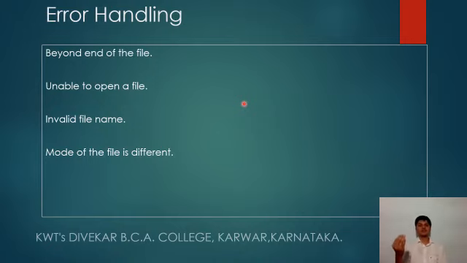The first statement is for write, the second statement is getc, reading a character from the file, which is not possible. The file is open for write mode, only writing is possible, whereas the second statement is asking to read the data from the file, which is not possible because the file is not available in read mode. It is available only for write mode because of statement 1. So the mode of the file is different.